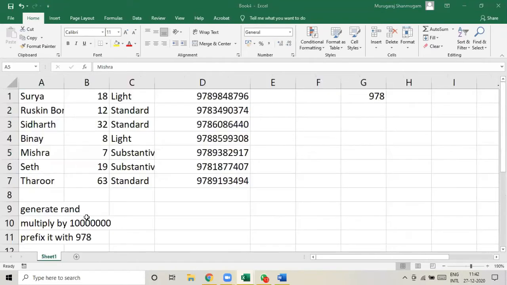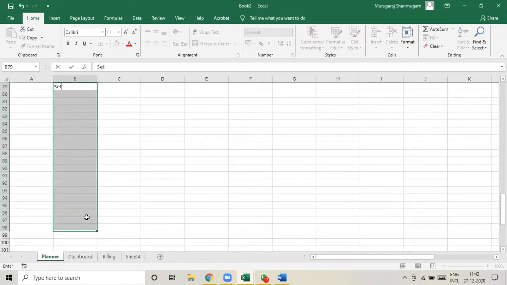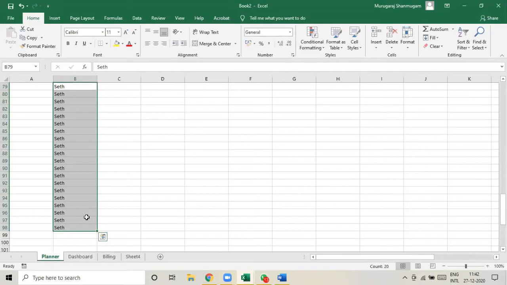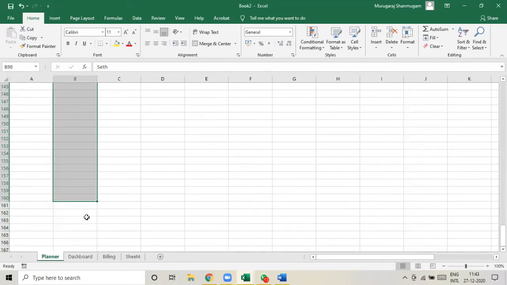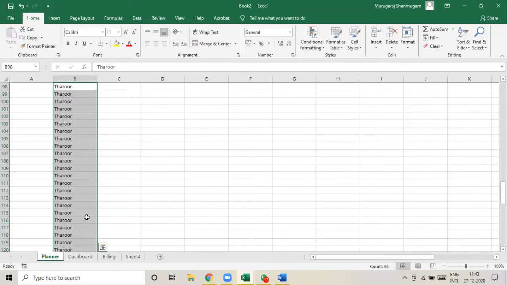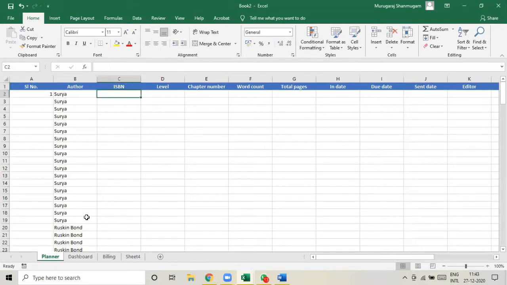Okay. What would be the name? Seth, S-E-T-H. Control Enter. It will take all the cells as Seth. Tharoor is 63. So I'll start with 98, 99, 100, and then 160. So I'll go to 160. Yeah. So I have filled in the names. We need to write down ISBN against each of these numbers.